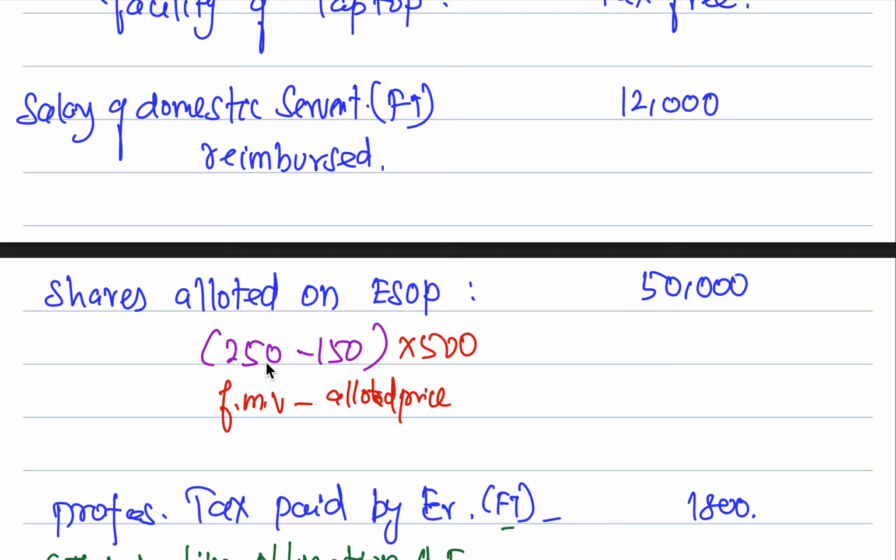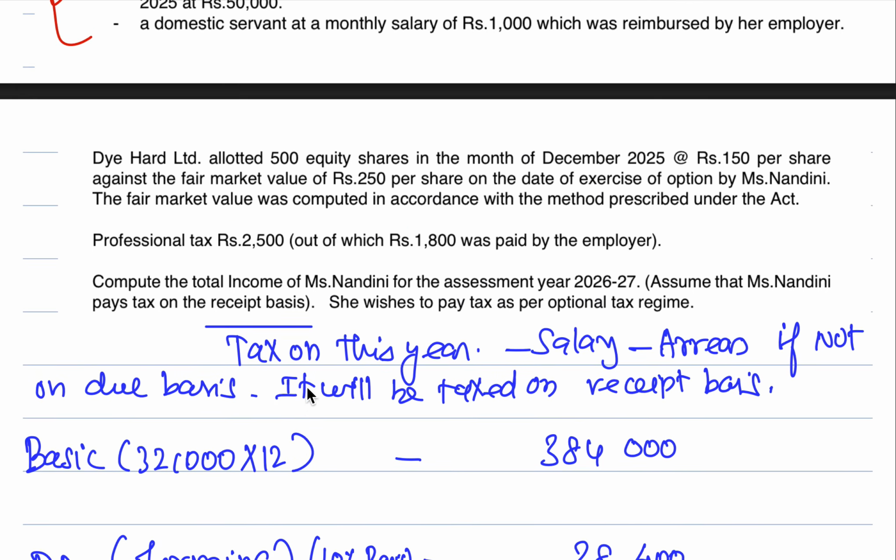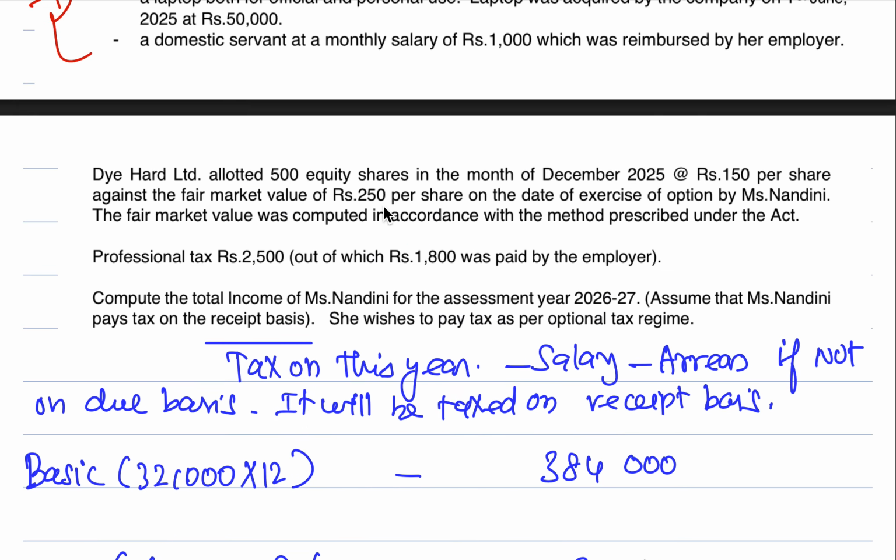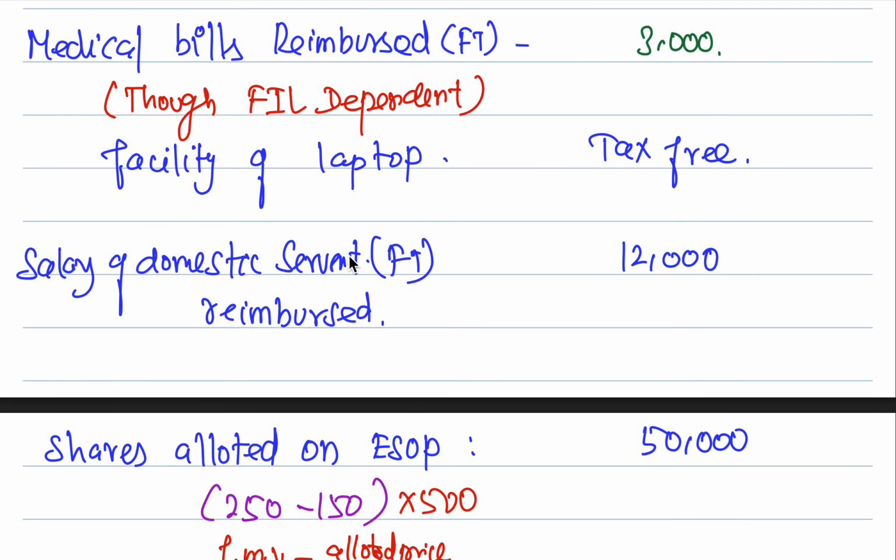How did you get this number 250? It is given in the question. See, fair market value 250. But how much did she get it for? 150. Difference 100. How many shares did she get? 500. 500 into 100, 50,000. Simple. That is taxed under the head of salary.